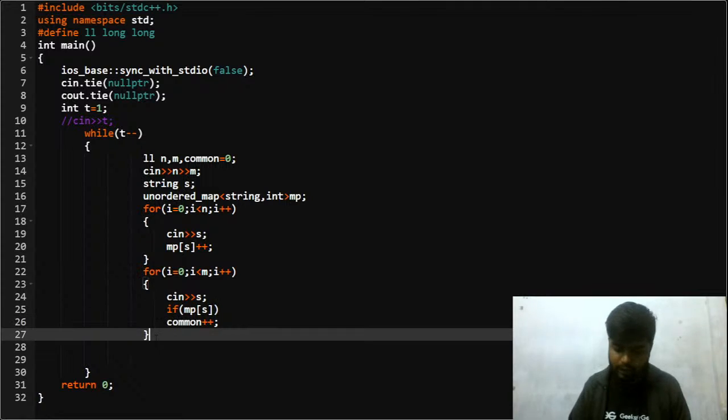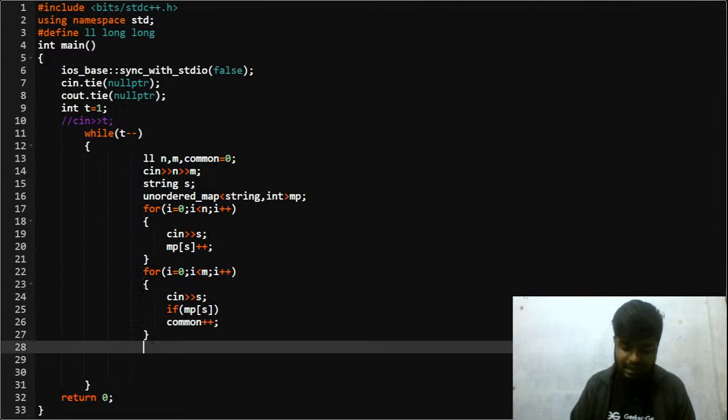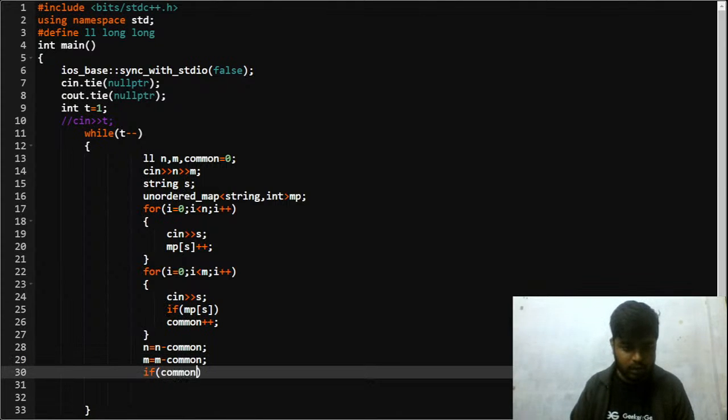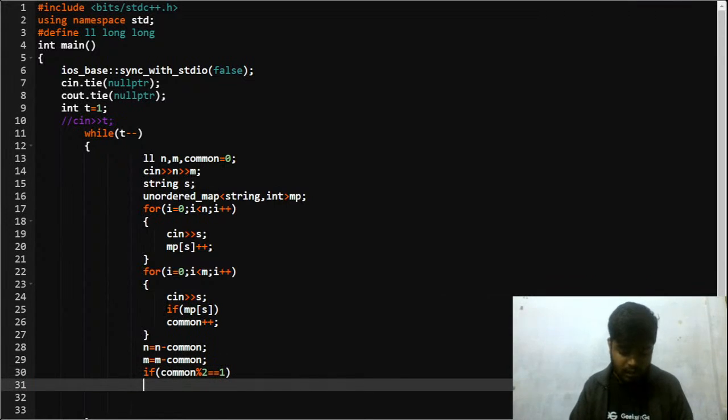After this, what will I do next? I'll say n is equal to n minus the number of common words, and m is equal to m minus the number of common words. And after that, I'll check if the common words count is odd. If it mod 2 is equal to 1, if it is odd, then I'll increment n by 1, right?